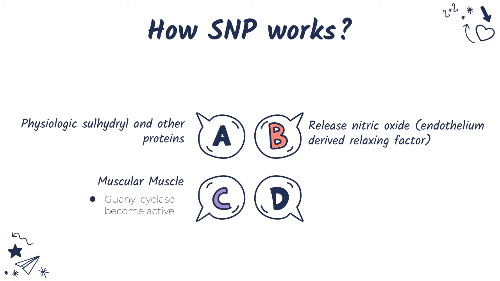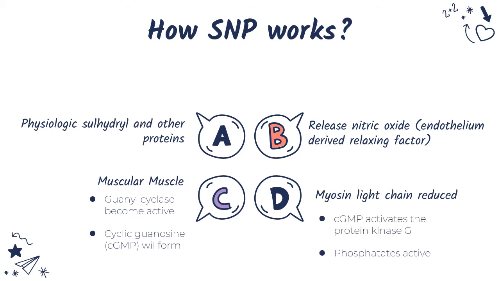In the muscle, guanylate cyclase is activated by the nitric oxide and cyclic guanosine monophosphate, cGMP, is formed, resulting in an increase in cellular cGMP. As an effect, the myosin light chain will be reduced because cGMP activates protein kinase G, which further results in active phosphatase. This is when the smooth muscle is relaxed and the blood vessels dilate, causing the blood to flow.